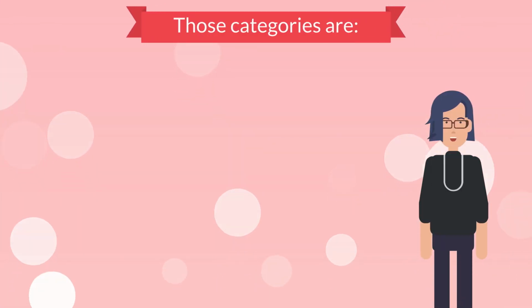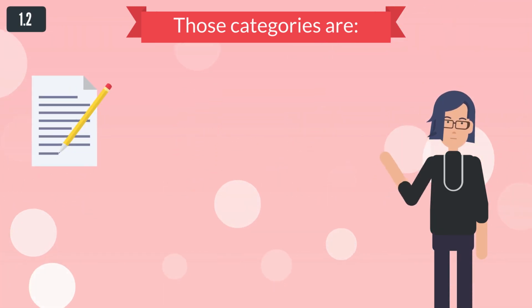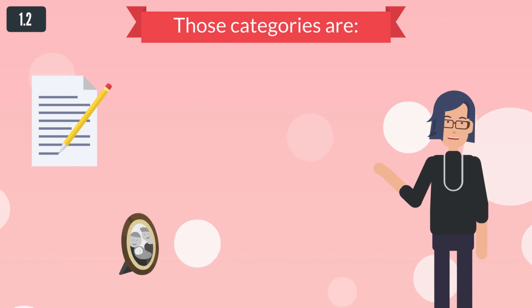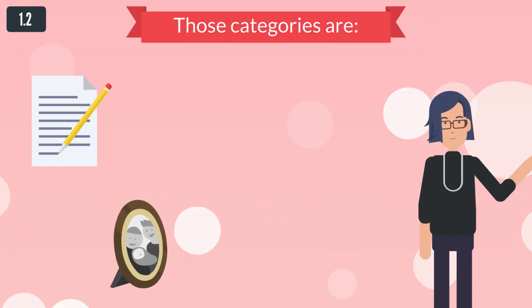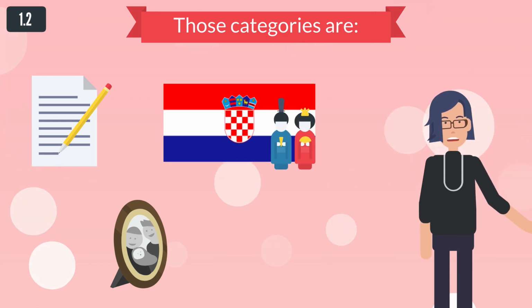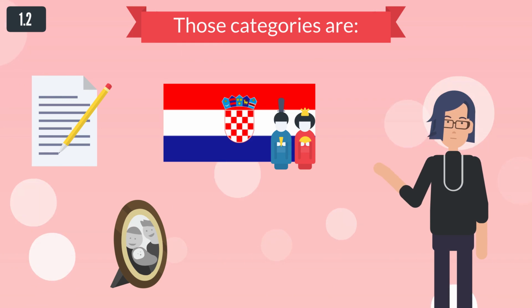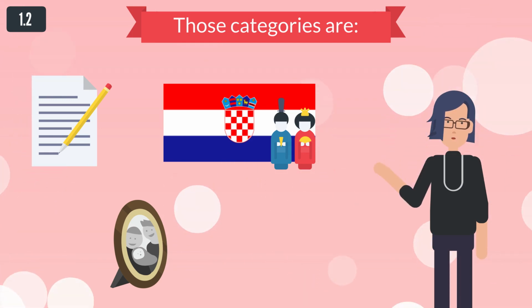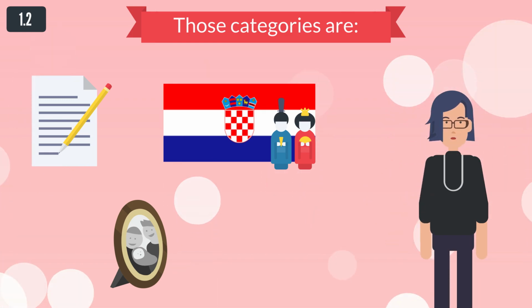Those categories are: 1. Short-term stay registration procedure. 2. Nationals of EEA member states and their family members. 3. Third country nationals with permanent residence in an EEA member state and their family members. 4. Highly qualified third country nationals. 5. Third country nationals.